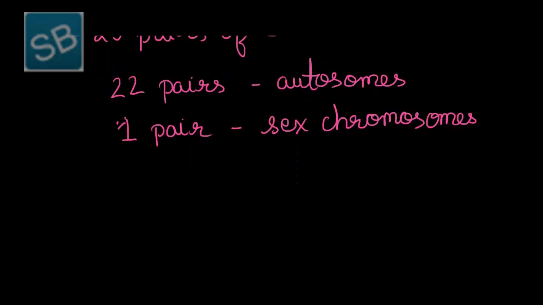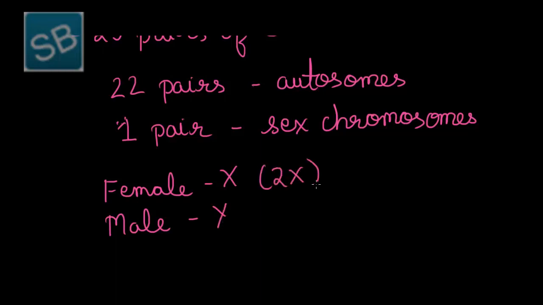Similarly, like Drosophila, the female contains only one type of sex chromosome, that is X, while the male contains Y. That is, in females 2X occurs while in males XY.